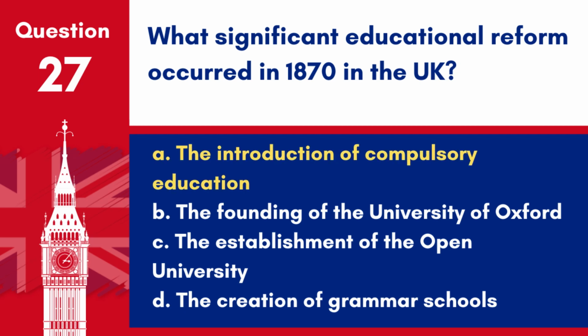Answer A. The introduction of compulsory education. The Education Act 1870, also known as the Forster Act, laid the foundation for compulsory education for children aged 5 to 12 in England and Wales.